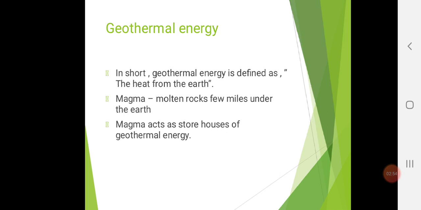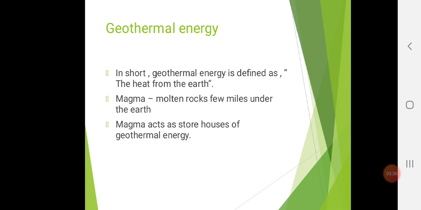When we get heat from the earth and convert that heat into electrical energy, then actually it is called geothermal energy. Now, in the PPT, can you see a word called magma? What is this magma? These are molten rocks a few miles under the earth. The melting of rocks occurs due to high temperatures because of hot rock or water. Magma acts as a storehouse of geothermal energy. Guys, this can be asked for MCQ. Dash acts as a storehouse of geothermal energy. So your answer should be magma.